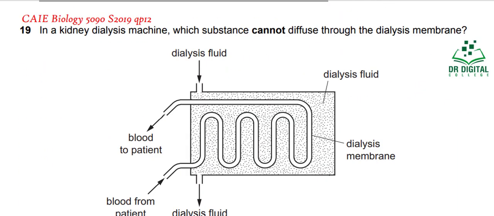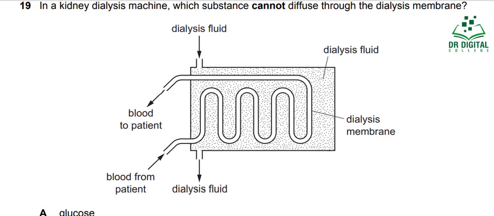In question 19, in a kidney dialysis machine, which substance cannot diffuse through the dialysis machine? You know that we are putting dialysis fluid from here and we are taking it out here. Only those substances which we want to remove from the blood are less in concentration in the dialysis fluid than in blood. And what we don't want to diffuse out are either equally present in the dialysis fluid and in the blood, or the dialysis tubing is not permeable to those substances.